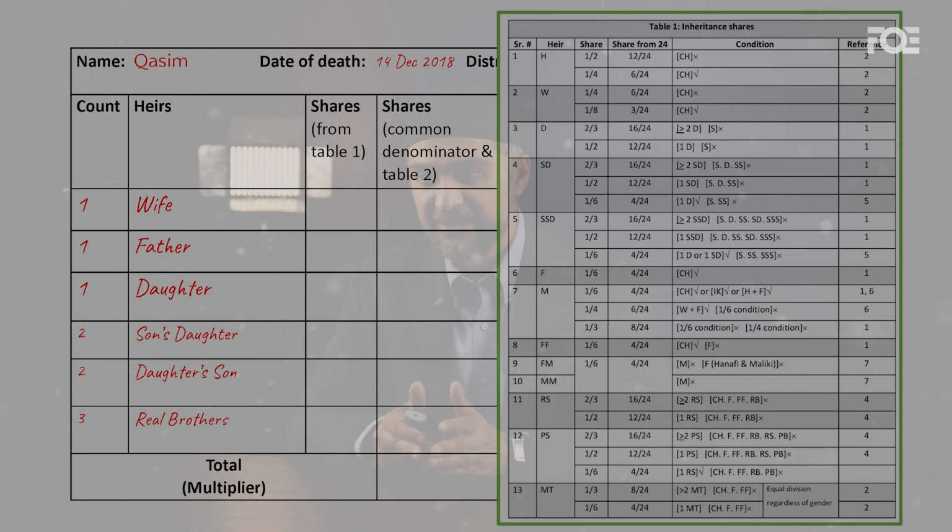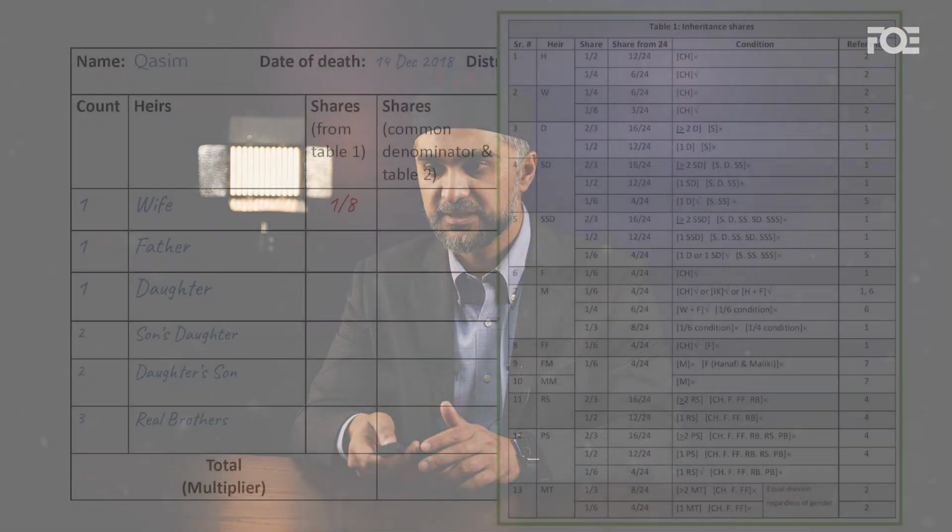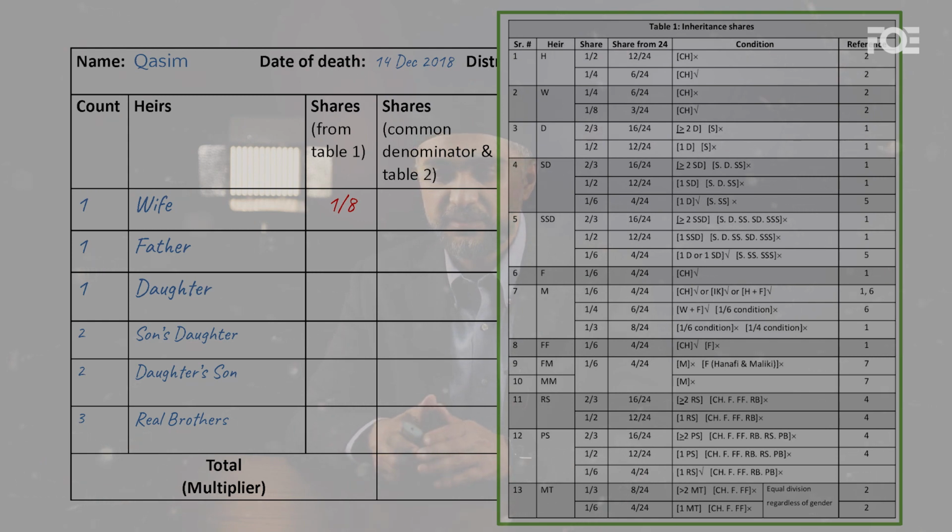I think you guessed it right. There are children present, which is son's daughter, and son's daughter is one of the 6 relatives that come under awlad, right? Who are those 6? Son, daughter, son's daughter, son's son, son's son's son, and son's son's daughter. So this condition has been met. Wife gets 1/8. Father is also going to get 1/6 because children are present. That condition has been met. Father gets 1/6.